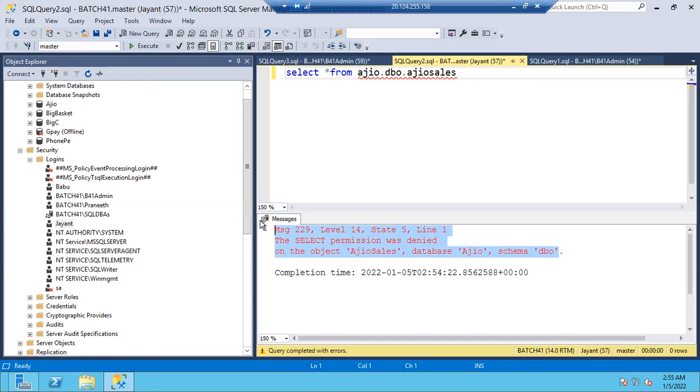I have a question for all of you. Now tell me, Jayant is a member of security admin, but create any login is denied on Jayant. Now Jayant can create new logins or he cannot create new logins. He's a member of security admin, but create any login is denied for Jayant. Now can Jayant create new logins or not? Come on, quickly. Yes or no? Yes, sir. No. Chat. I'm waiting for the answers.